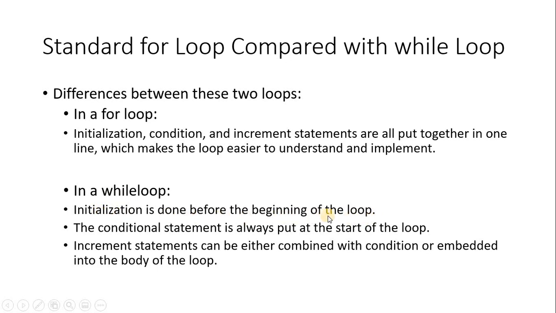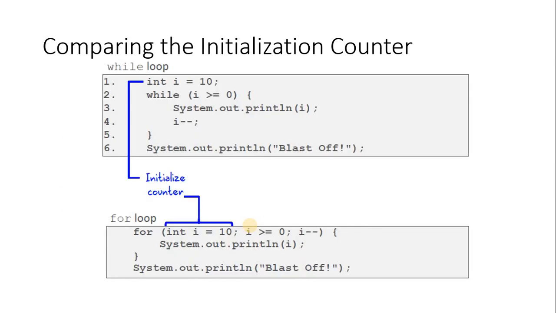Initialization occurs before we start the looping. The condition is always with the loop, where while is coming, and the increment takes place within the body statement, within the curly brace. So this is the comparison between the while and the for loop.